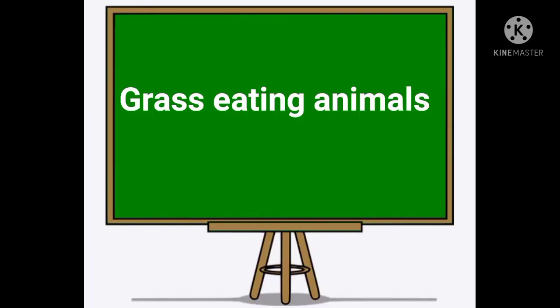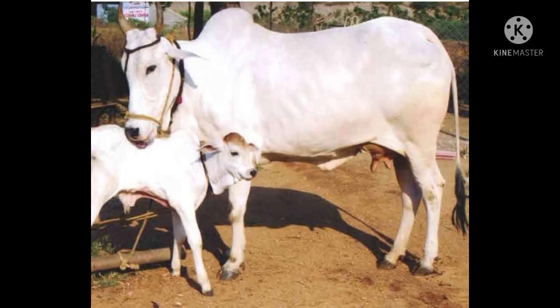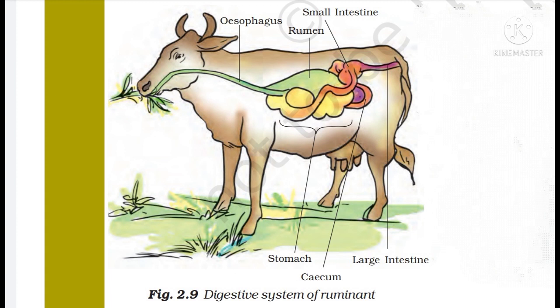Friends, now we will study grass-eating animals. Herbivorous animals eat grass and green plants. They quickly swallow the grass and store it in a part of the stomach called the rumen. See the picture here. The food that gets partially digested is called cud. Later, the cud returns to the mouth in small lumps and the animal chews it. This process is called rumination and these animals are called ruminants.